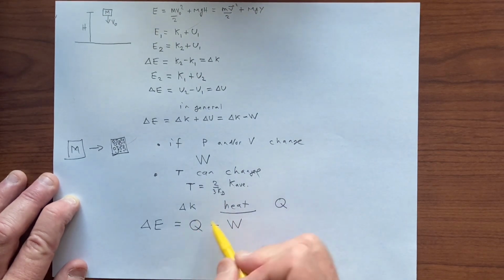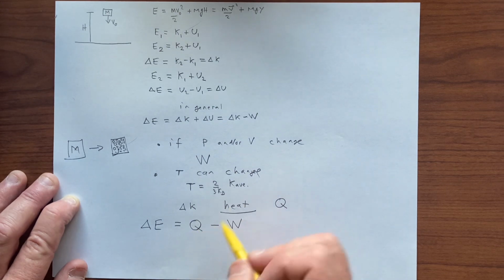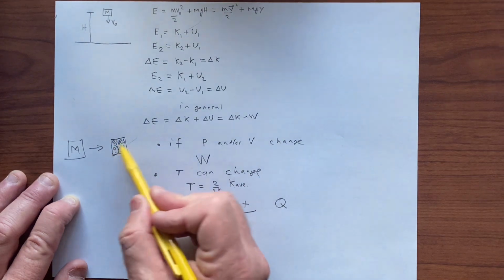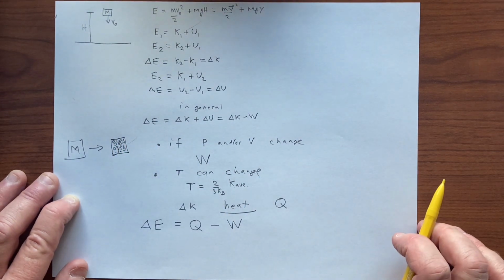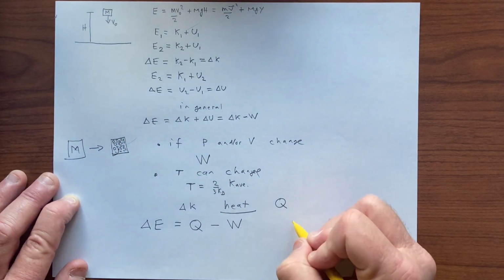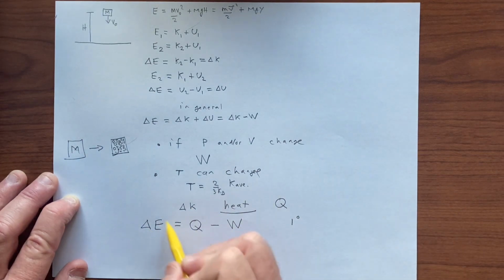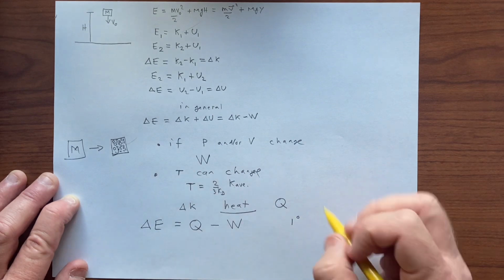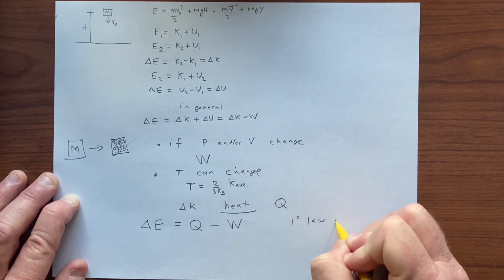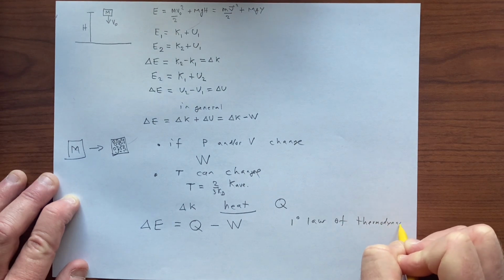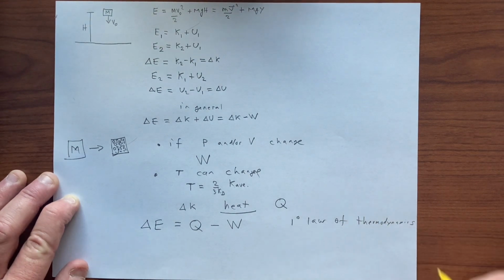So changes in transfers of energy by heat or by work will change the energy of this kind of thing. And this is really the more general conservation of energy. It's really the way the energy can change. It's called the first law of thermodynamics. So we'll explore this in more detail.